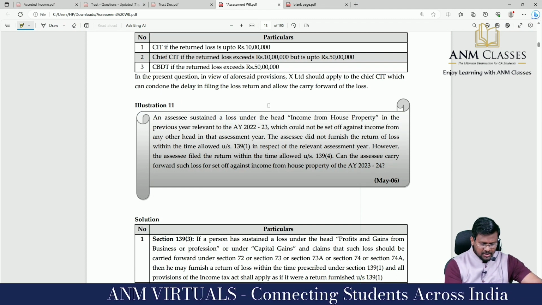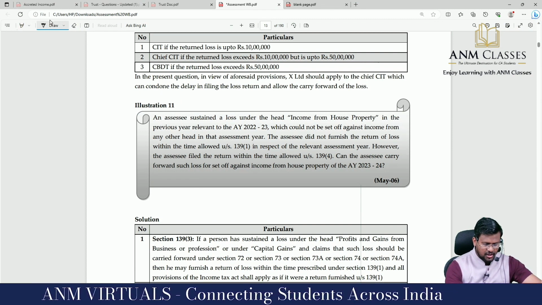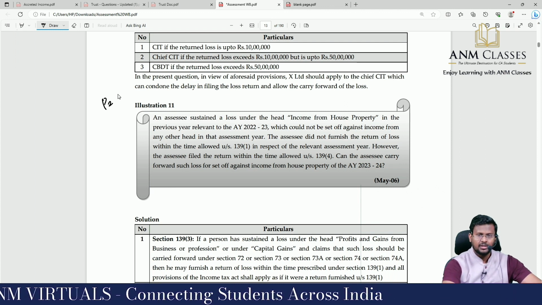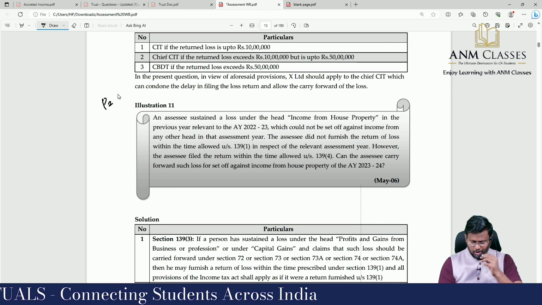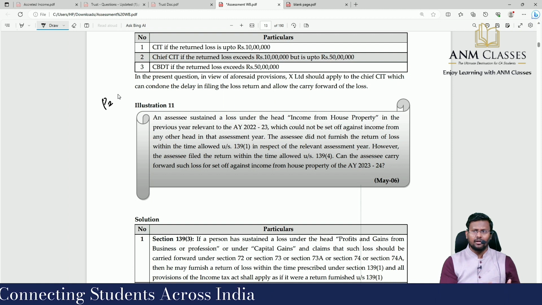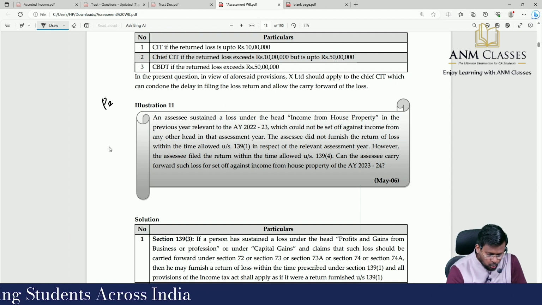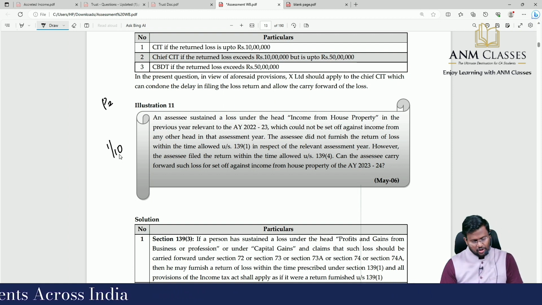Happy morning, sir. So we are doing assessment procedure part number 2. In that we'll be solving 10 questions, which is from question number 11 to question number 20. So 1 by 10 is a target.